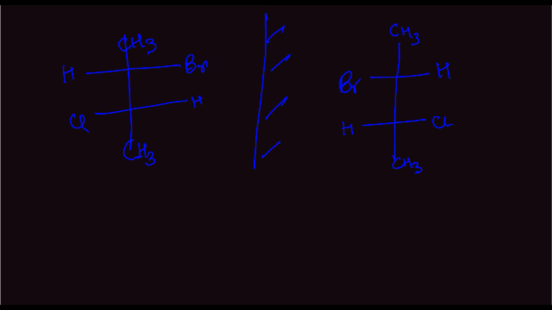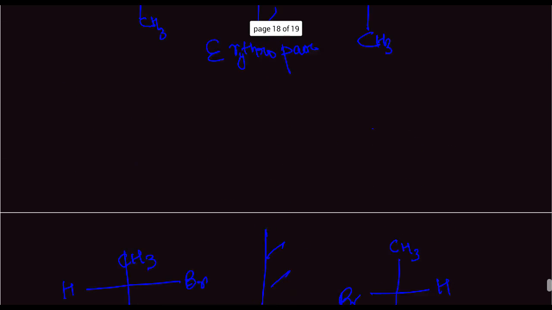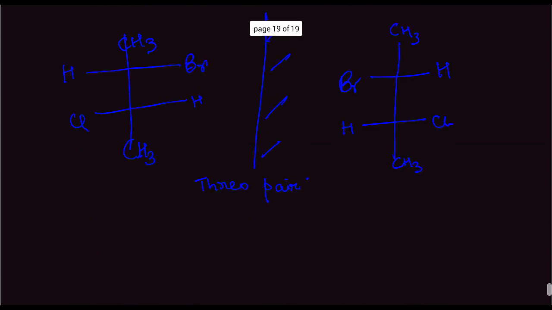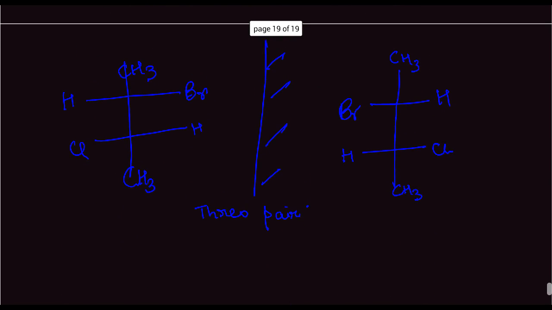So this is the third and fourth type possible. This is the threo pair, that is same group on different side. Erythro pair is same group on same side. So these are 1, 2, 3 and 4. Let's name them 1, 2, 3 and 4. This here is 1. This is 2. This is 3. And this is 4.